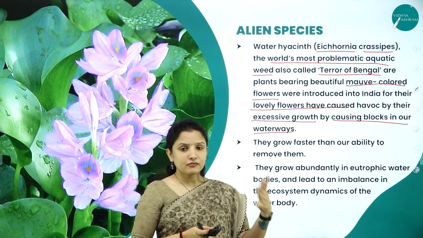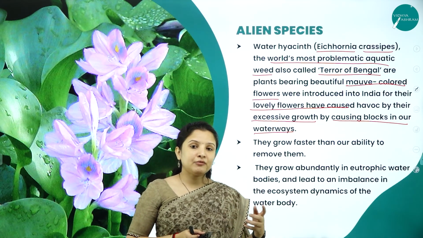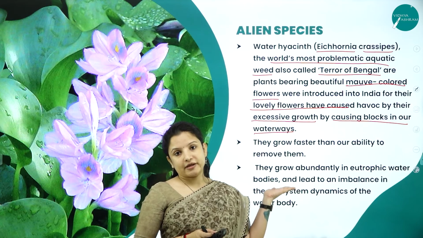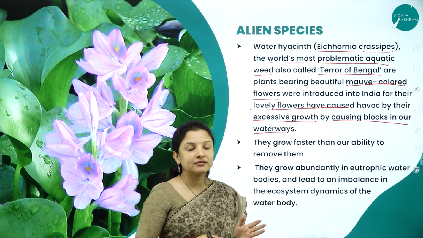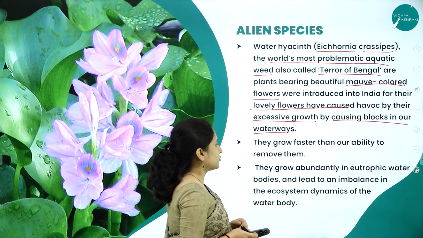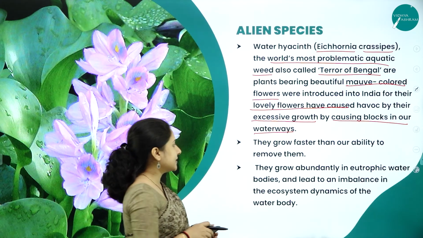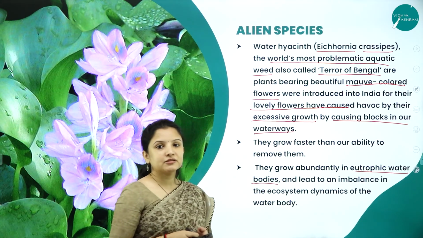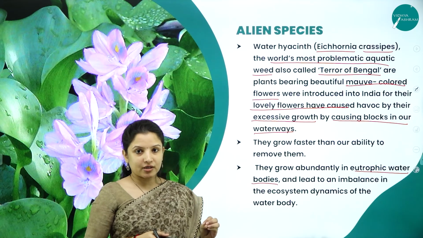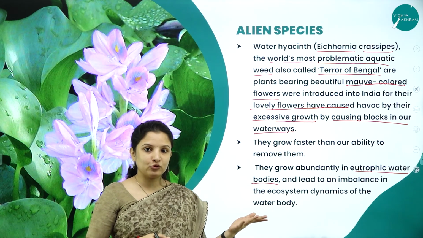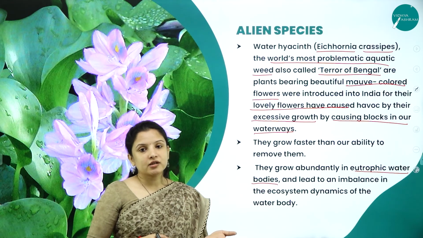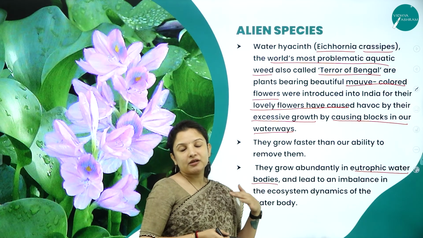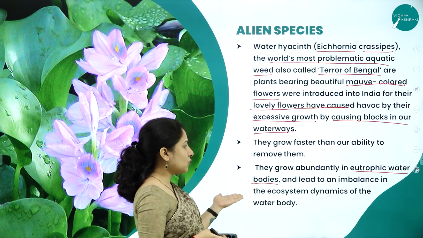As I told you, one round you clean it, and by the time you wait for 2 more days to clean it a second time, again the lake would have got entirely covered by this water hyacinth. So that is how vigorous and fast this particular plant grows. And usually water hyacinth grows abundantly in eutrophic water bodies. Eutrophic water bodies means those water bodies which are rich in nutrients, like how nutrients facilitate algal blooms, right? Just like that, the rich nutrients in the water body, again because of human intervention, also lead to the excessive growth of this particular water hyacinth.